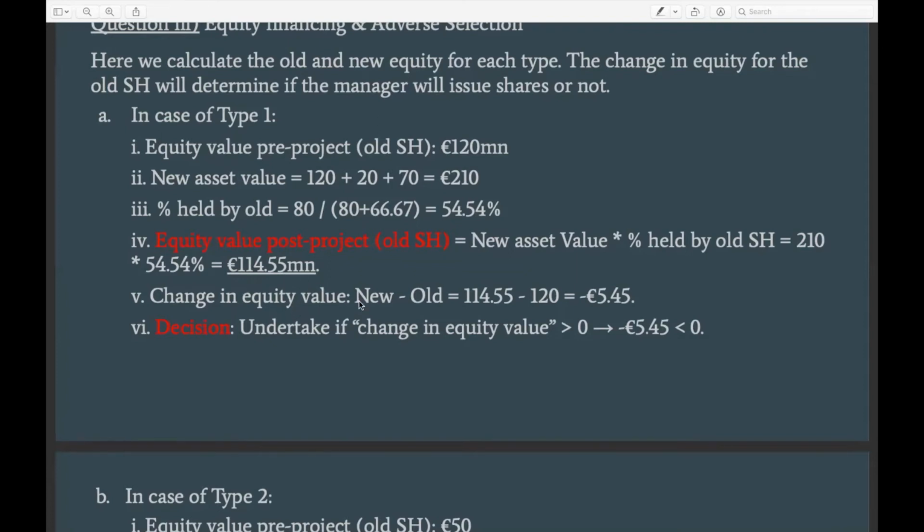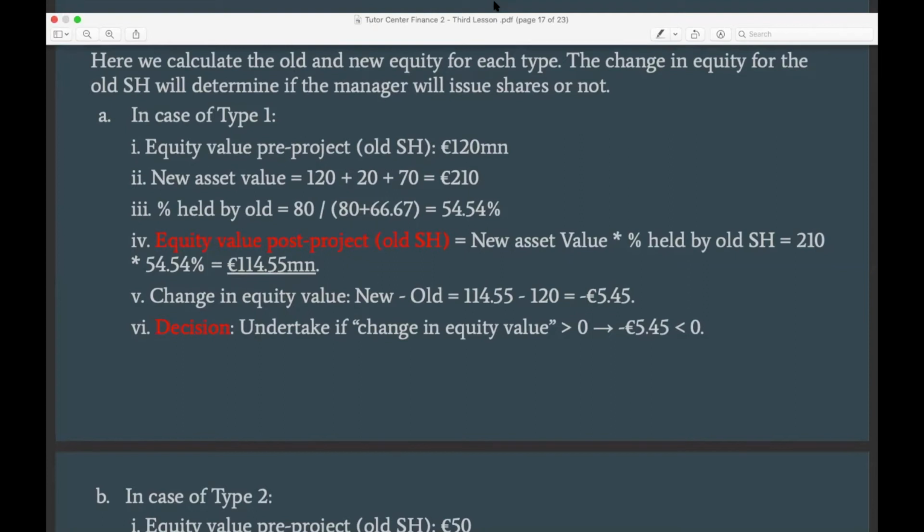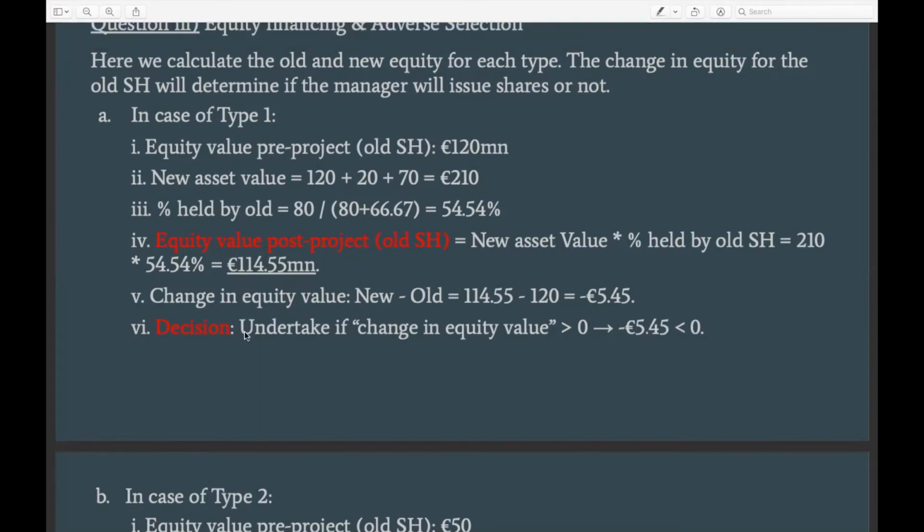Then we know from the beginning that it was 120, and with the project it would be 114. Then it means that the equity value of the old shareholder is going to decrease by 5 million. Based on this, we know that the old shareholder would not take the decision to do this project, because in other words, it's a negative NPV. It's going to decrease their equity value.